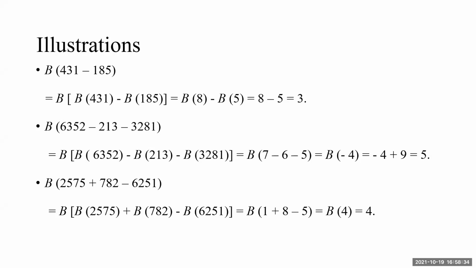I hope you understood how to calculate the Bijanka of plus and minus, whenever addition and subtraction, and even both simultaneously. Don't forget to ignore 9. Don't forget to ignore the digits summing to 9. If the answer is a negative number, don't forget to add 9. If it is 0, the answer is 9. These are the 4-5 things we will remember to calculate the Bijanka of additions or subtractions.